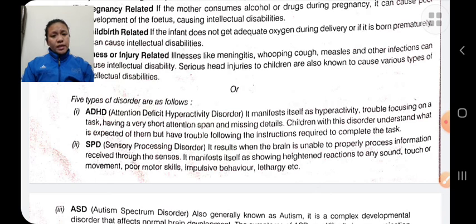The causes of attention deficit hyperactivity disorder are brain injury, low birth weight, trauma, brain disease, etc. It is managed by changing lifestyle, medications, hospitalization, etc. In sensory processing disorders, the person faces difficulty in receiving and responding to the messages that come through the senses.